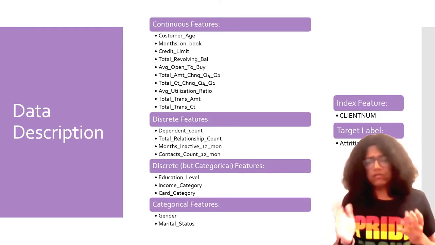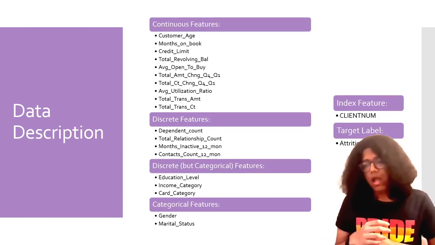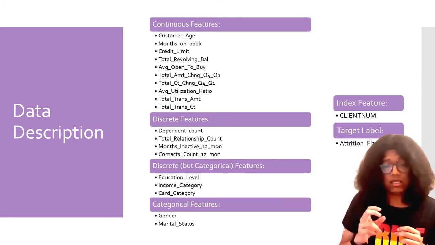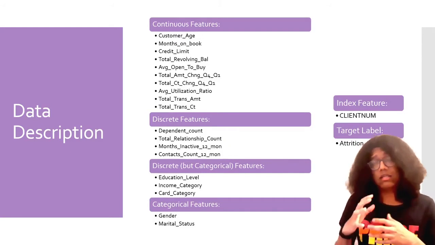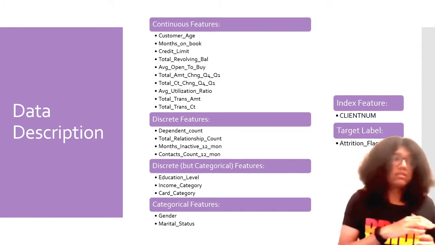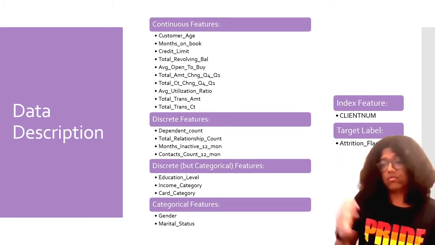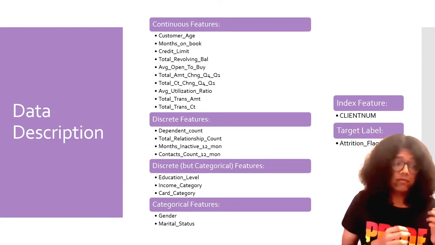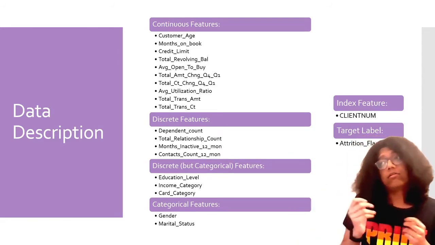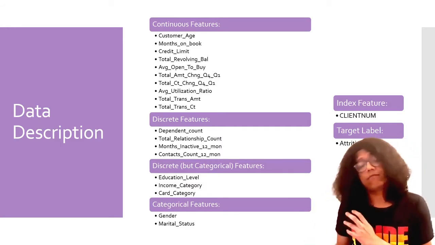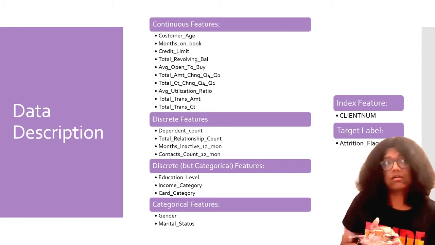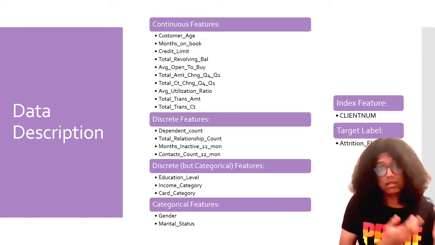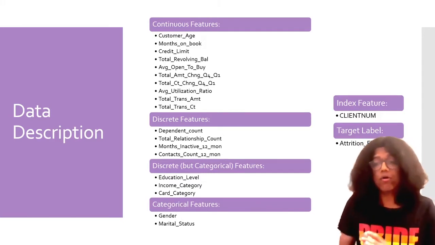We have a bunch of features, some of them continuous, some of them discrete. Discrete but categorical features are discrete and categorical in the sense that education level starts from uneducated up to postgraduate. Income categories are in brackets, and card categories start from blue and go all the way up to platinum. So there is technically an increase, and hence I have classified those as discrete but categorical, because there could be a correlation. You would expect fewer platinum card holders than blue, and that is important to know.